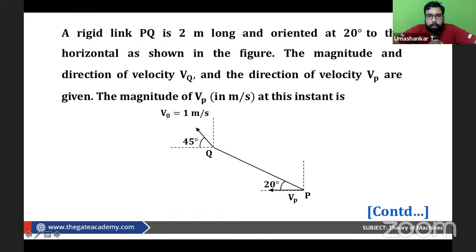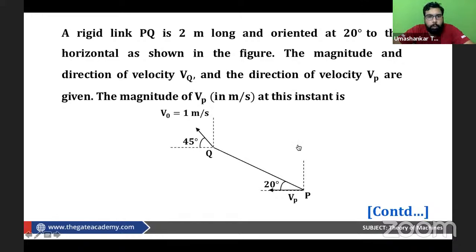So can you try to answer this one? Basically, we have been given the velocities at 2 points of this link, and we have to find the velocity of a point on this link. Very good, Pranjali. Very nice. What about the rest of you, my dear? Can we please try to solve it?